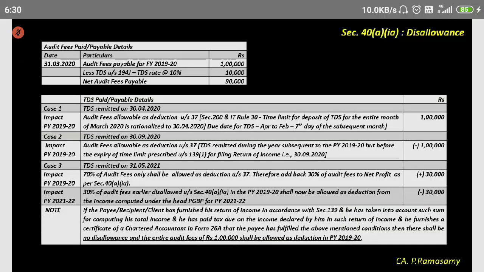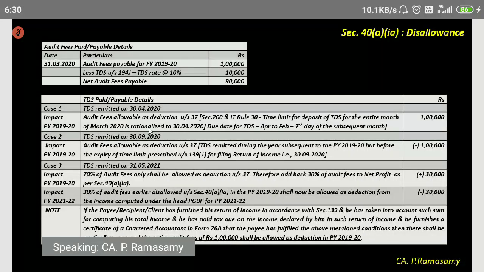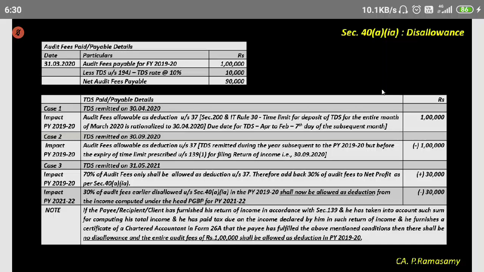Actually speaking, on this audit fees, the TDS that has to be deducted under section 194J is at the rate of 10%. So what should be paid to the auditor is only 90,000. 10,000 should be deposited into the government account. Agreed? Now, look at the example. In the first example, TDS is remitted on 30th of April. As I've told you earlier, only for the month of March, the due date for remittance of TDS is 30th of April. You've got one month's time to remit it.